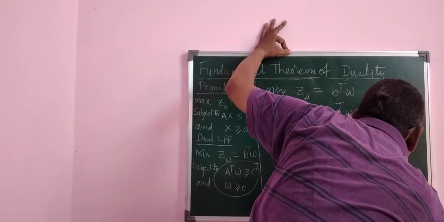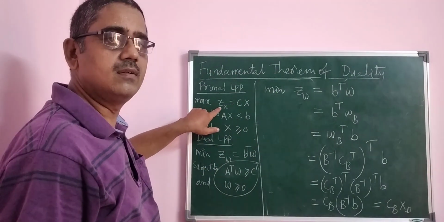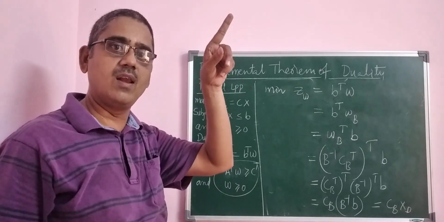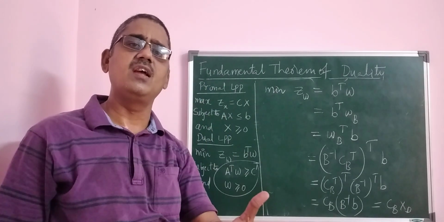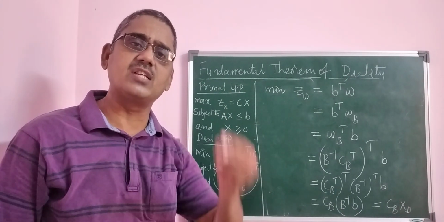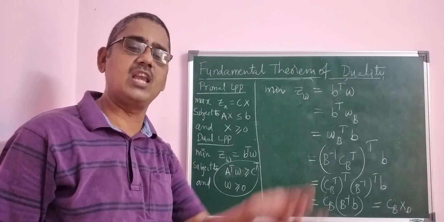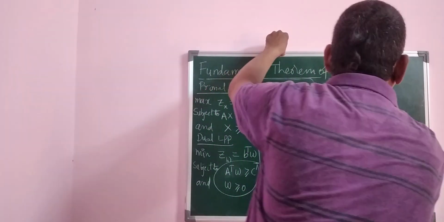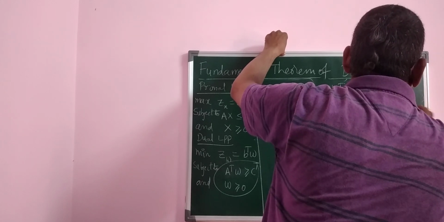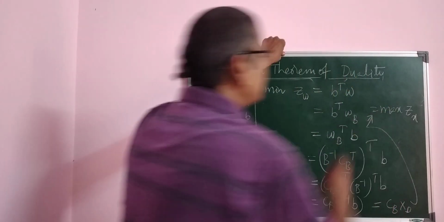So whatever the formula you recollect, CB into XB. What is CB into XB? It is nothing but maximize Zx from the simplex table. At the end of the simplex table, it is nothing but CB into XB. That is what we are calculating for every calculation of Z in the simplex table, CB into XB, that is the values of the basis. Values in the basis matrix only to be considered there. So therefore it is equivalent to maximize Zx.